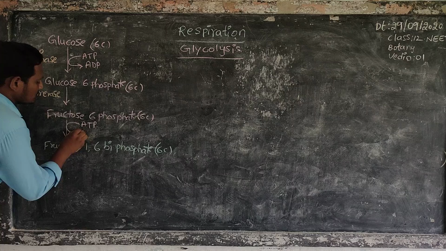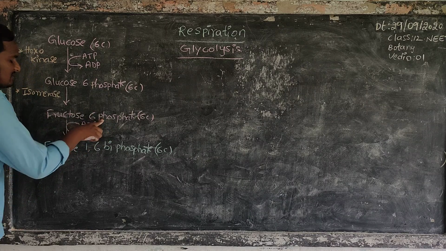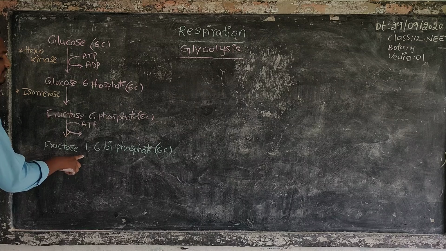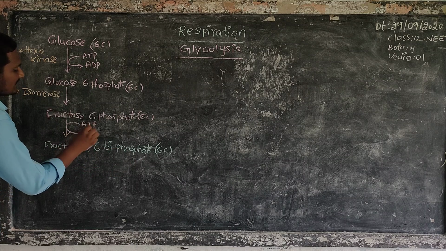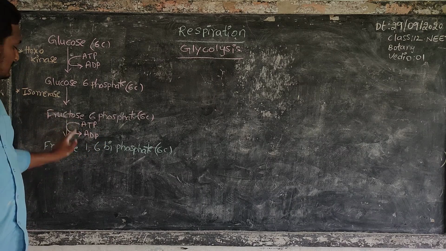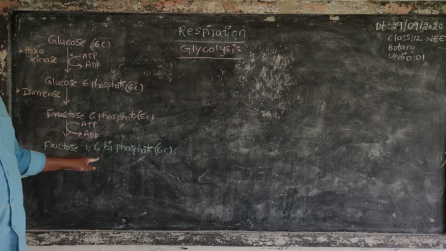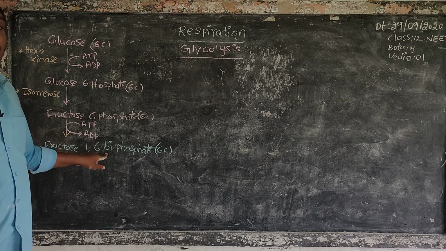So ATP gives one phosphate to fructose 6-phosphate. That means ATP is converted into ADP. One phosphate group enters into fructose 1,6 bisphosphate, so the first carbon and sixth carbon have a phosphate each.